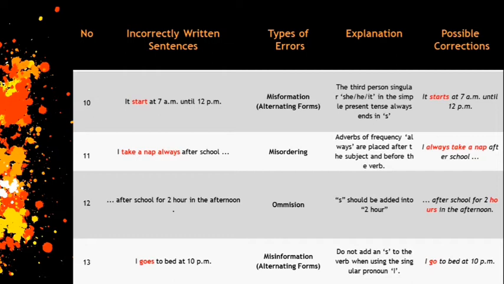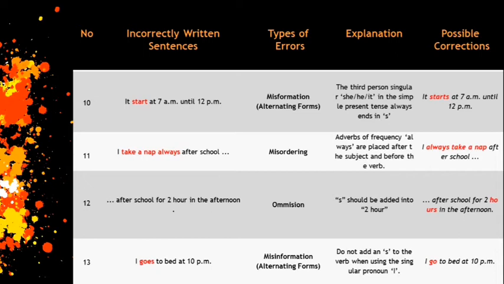Next sentence is "after school for 2 hour in the afternoon." Oh, this is omission. S should be added to hours, like "after school for 2 hours in the afternoon."